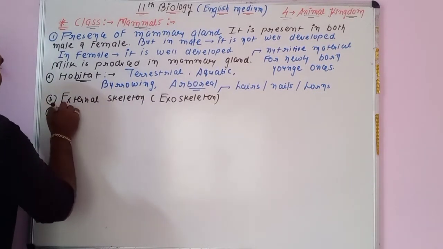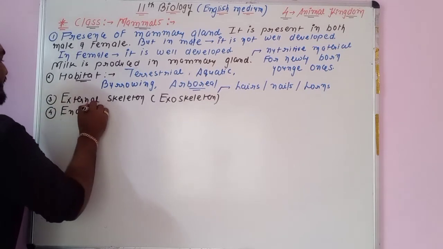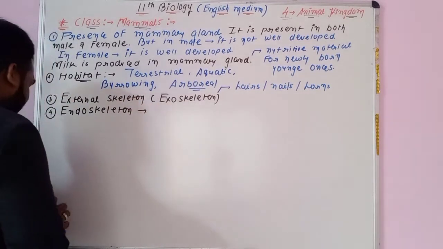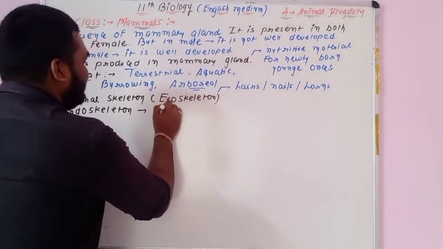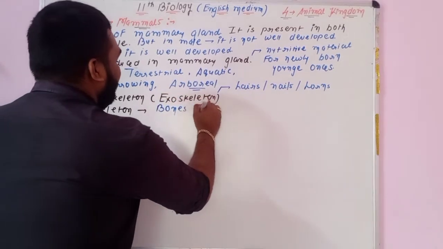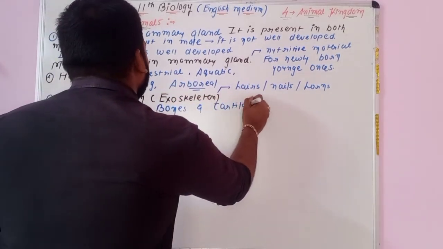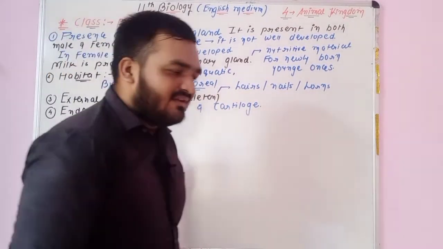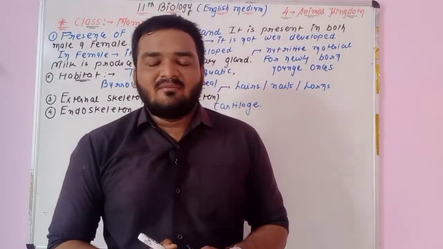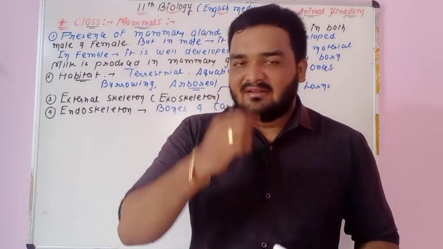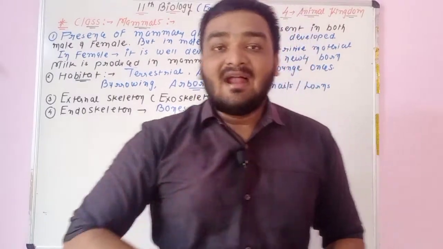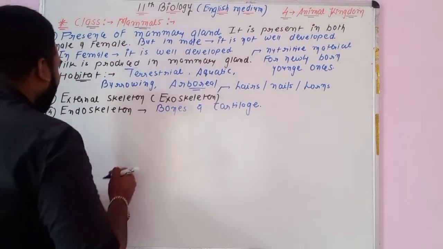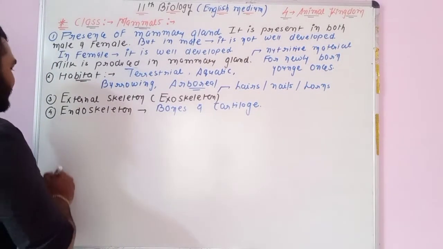If you talk about point number 4, what about the endoskeleton? We can say that endoskeleton is made up of bones as well as cartilage. You know that the maximum bones are present in our body, and this one is an example of cartilage. So endoskeleton is made up of bone as well as cartilage both. It's about point number 4.